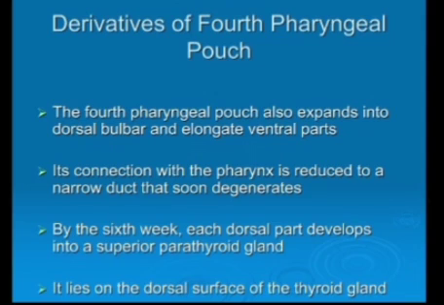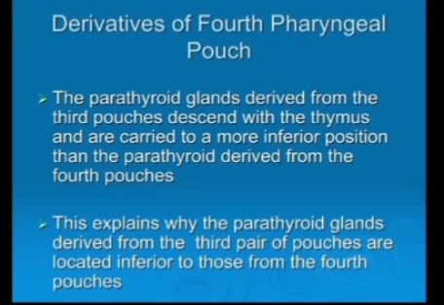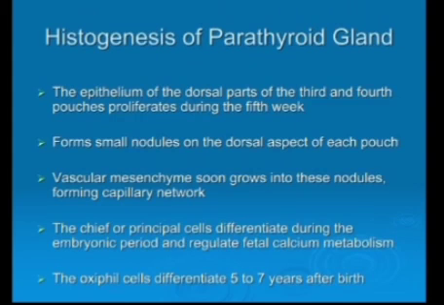It lies on the dorsal surface of the thyroid gland. Now the ventral part of the fourth pharyngeal pouch develops into the ultimobranchial body, which will develop into the parafollicular cells or C cells of the thyroid gland, which are responsible for controlling the serum calcium level. Derivatives of the fourth pharyngeal pouch, we have already discussed this.